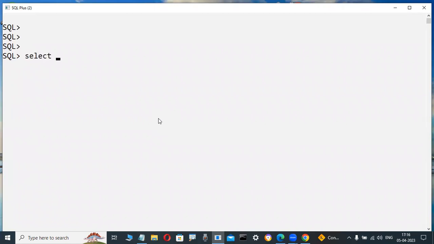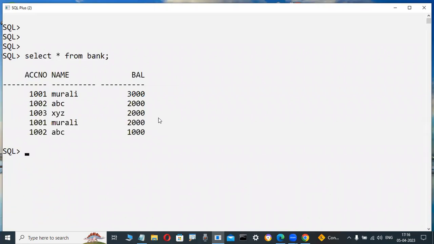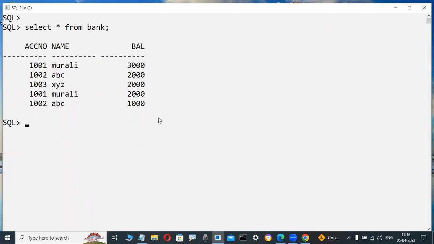For example, there is a bank database, and within the database there is a table. I'm creating this one. Don't worry, within a fraction of a second you will understand.